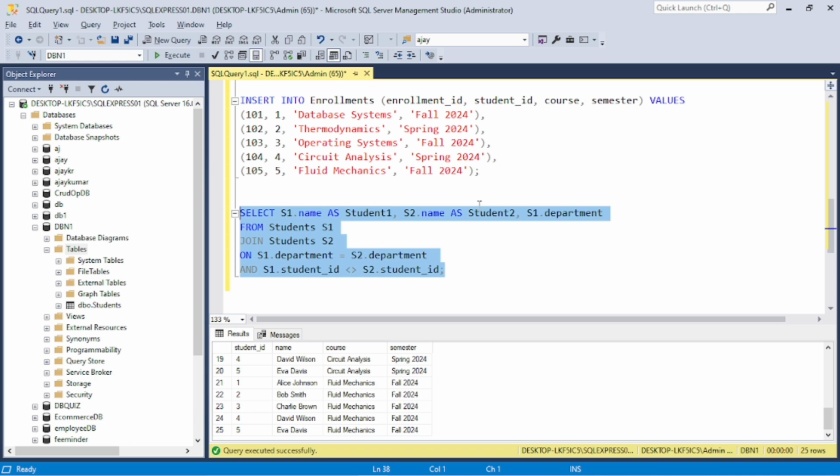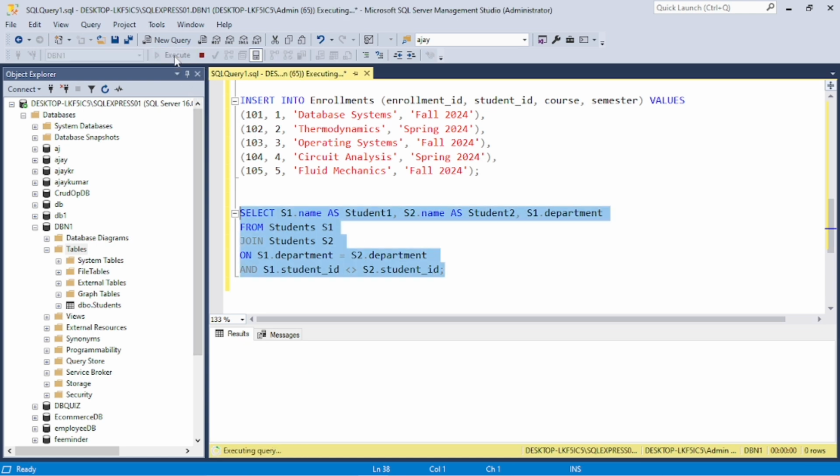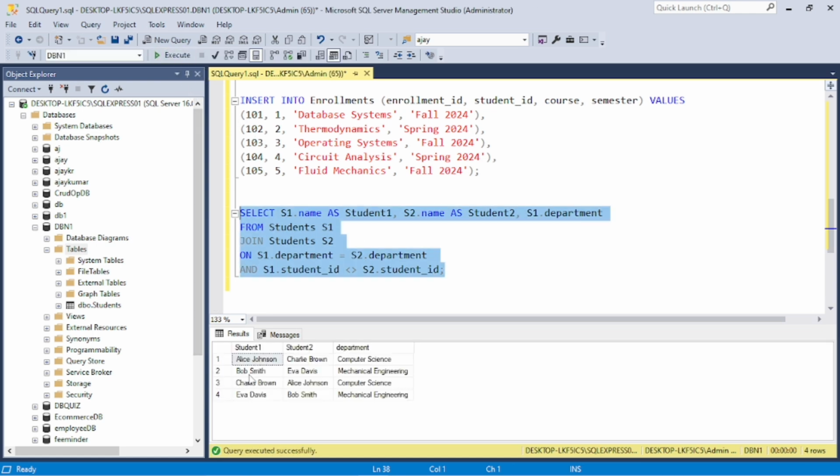Then SELECT s1.name AS student1, s2.name AS student2, s1.department FROM students s1 JOIN students s2 ON s1.department = s2.department, and according to s1.department id and s2.student id, it will show all the data from the table. Now let's run it and it shows all the data.